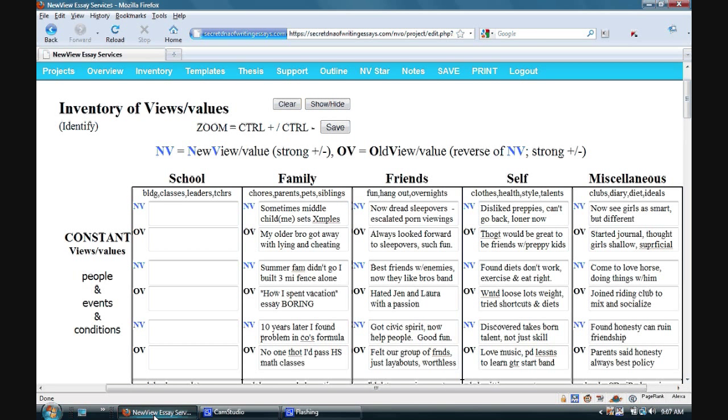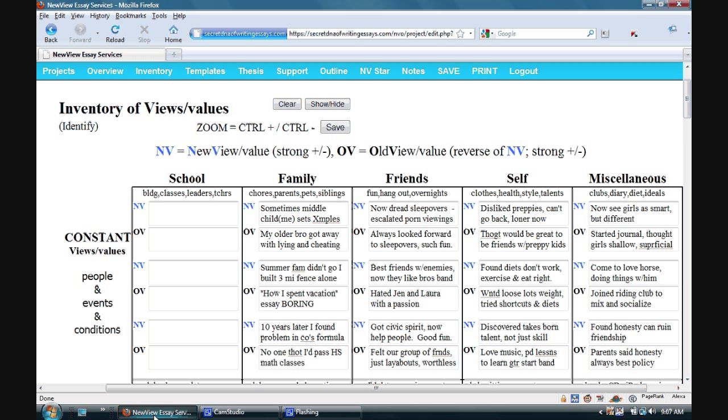Let's just suppose you've been assigned that horrible classic essay, What I Love or Hate About School. How on earth are you going to make that interesting to anybody, including yourself? You probably had this assignment before, and you hated it, didn't you? Yeah, I hated it when I had it too. And I really hated it because I was bored, and I knew everyone who read it was going to be